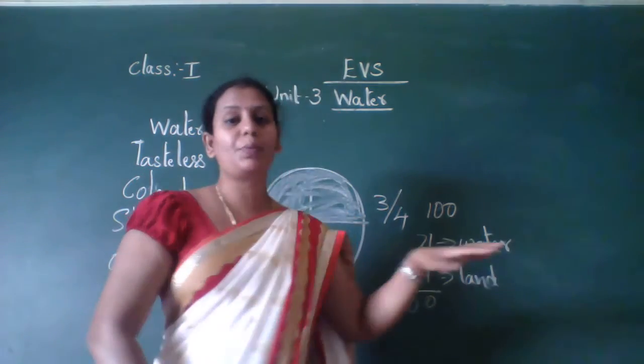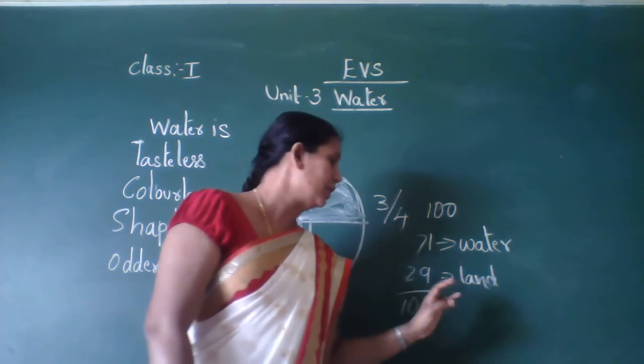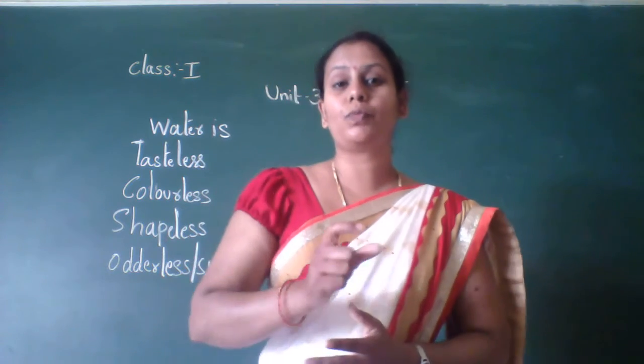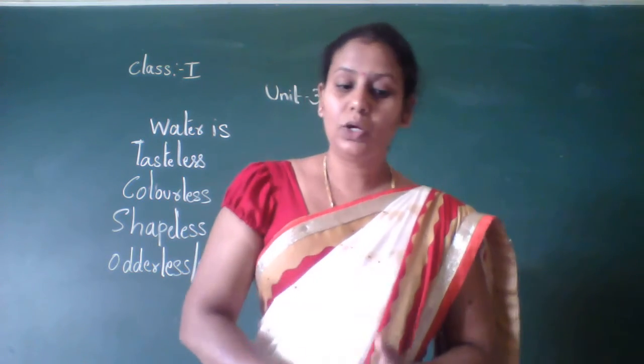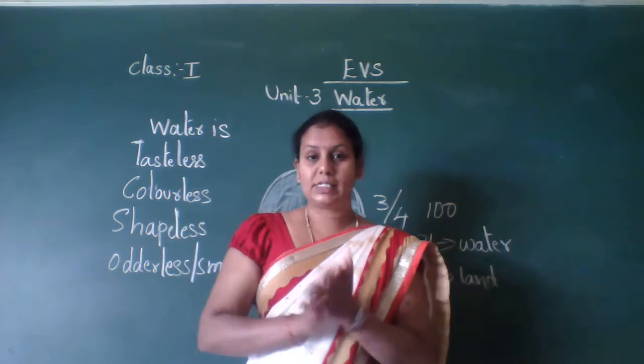So that means 71% of our earth is covered with water and 29% of our earth is covered with land. So that's why we should save, only 1 or 2% of fresh water we are getting. Okay, next. So come to the lesson.